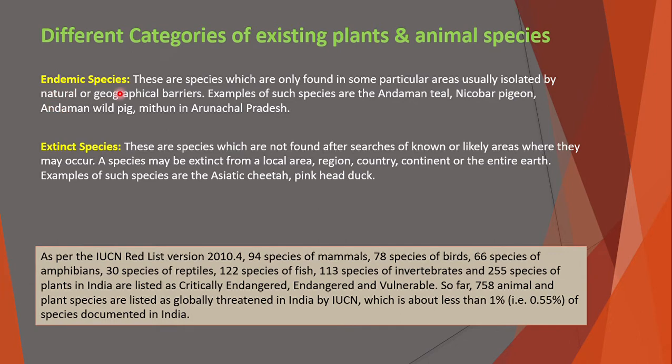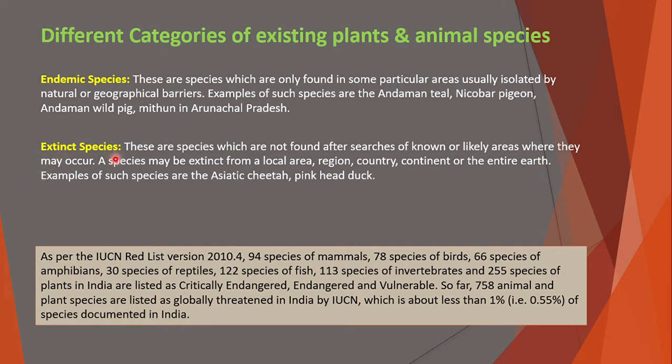The fifth one is endemic species. These are species which are only found in some particular areas, usually isolated by natural or geographical barriers. I already discussed endemic species in my previous video. These species are only found in a particular area, for example a particular national park or particular biome. Examples are Andaman teal, Nicobar pigeon, Andaman wild pig, and Mithun in Arunachal Pradesh. These species can be found in this particular region only.